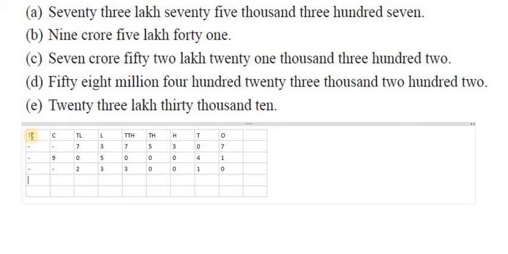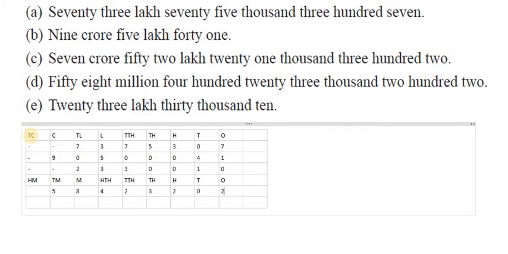Now here we will write the international place values. What are the international place values? 100 millions, 10 millions, millions, 100,000s, 10,000s, thousands, hundreds, tens, ones. What he is saying, 58 millions means only 2 digits, and 423,000. Next he gave 202.